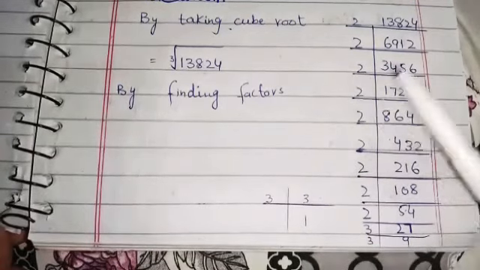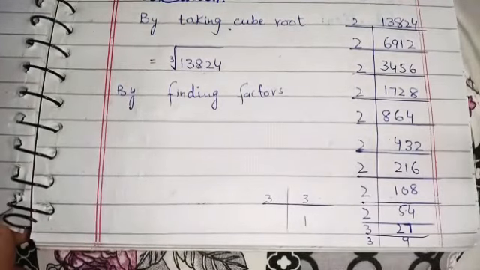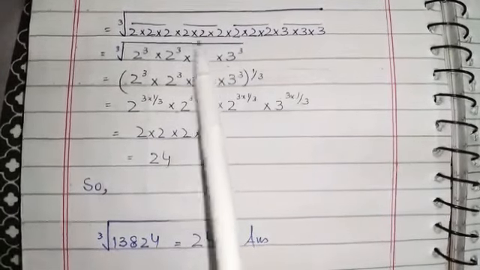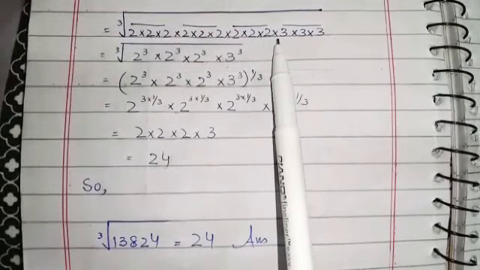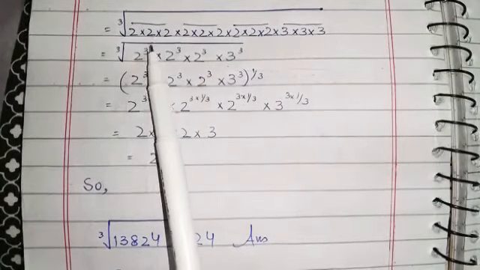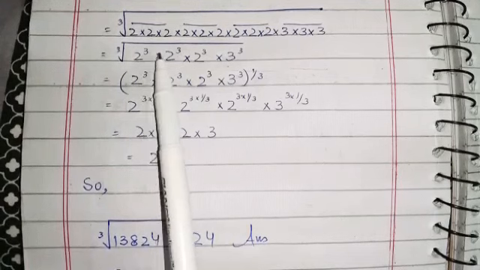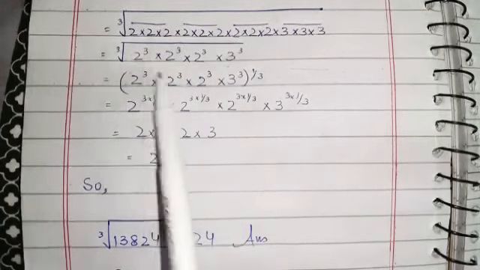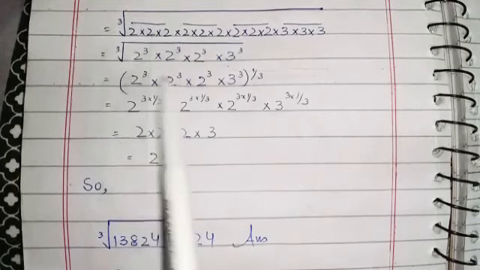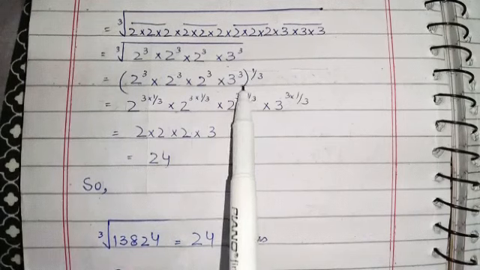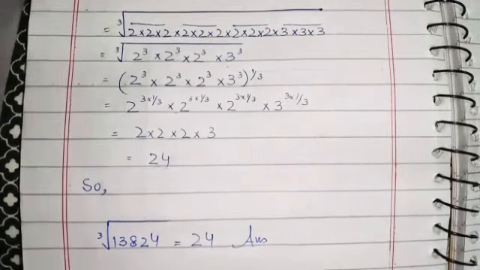Now students, we will write all these factors of a number within the cube root. We make the numbers power of 3: 2 cube into 2 cube into 2 cube into 3 cube in the cube root. Now students, we will convert this cube root into exponential form, and we will apply here the distributive property of multiplication.